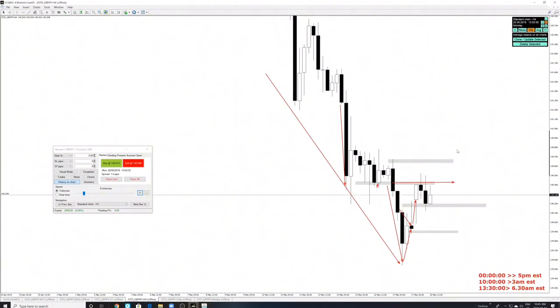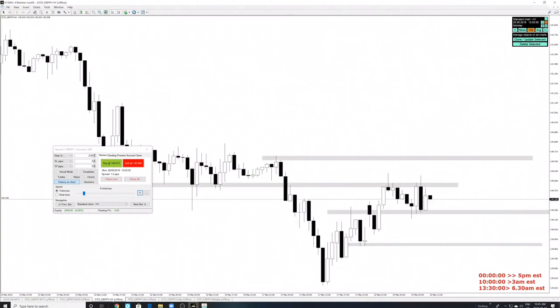And what we've learned in the session here was that for the 4-hour candle to continue going bearish, it'll need to respect the previous candle's high. If you look, the previous candle made a lower high and a lower low. The one before that was bearish, and the one after that was lower high, lower low. If this 4-hour candle wants to go down, it needs to make a lower high and a lower low, which means it needs to break this minor support. I think it needs to break that support on the 1-hour over here and then continue moving down. So that's something I think we can look out for.